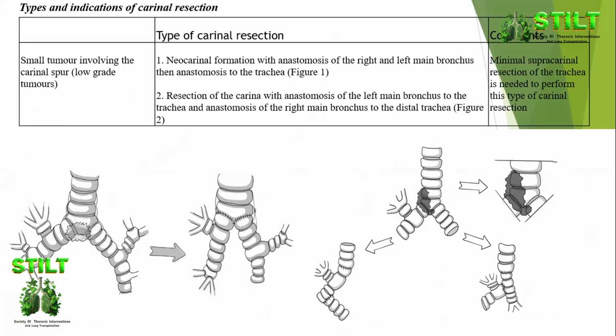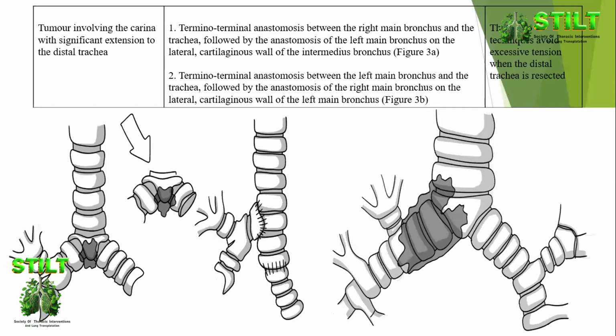You'll reconstruct the carina based on a tension-free anastomosis. If you've got a small tumor like that, you can resect the carina, anastomose the right main bronchus or the left main bronchus, and put both on the lower end of the trachea. If the tumor is extending down to the right upper lobe or the right main bronchus, you'll do a resection and you'll anastomose the right bronchus intermedius to the distal trachea if you have length. If you don't have length, you anastomose the bronchus intermedius to the left main bronchus.